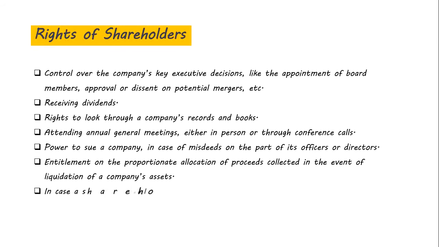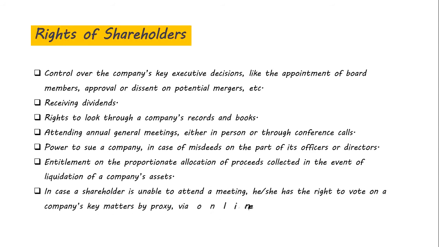In case a shareholder is unable to attend a meeting, he or she has the right to vote on a company's key matters by proxy, via online platforms or mail-in ballots.